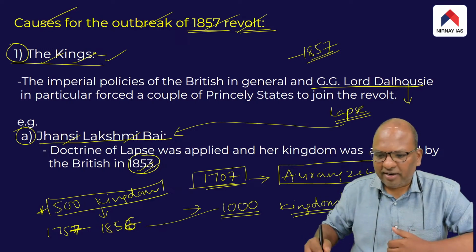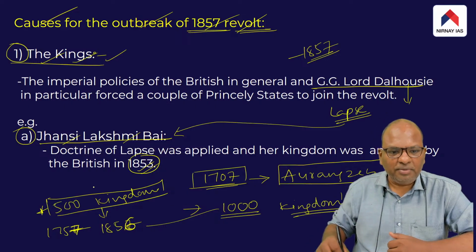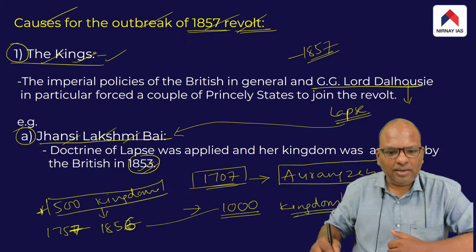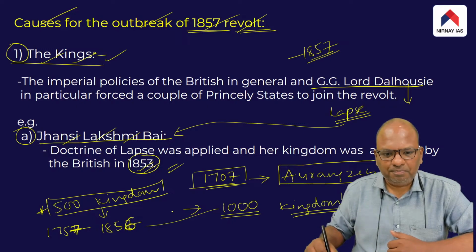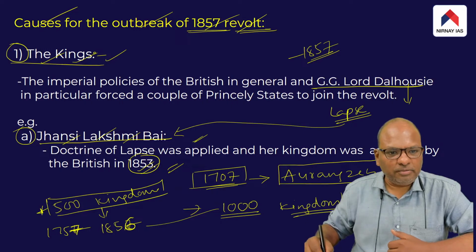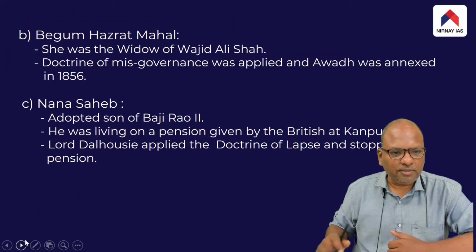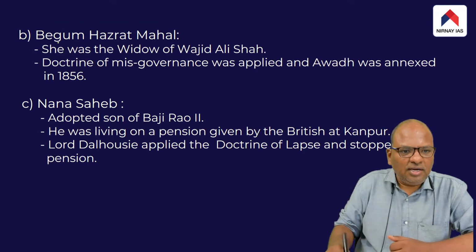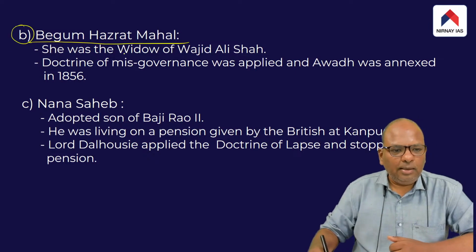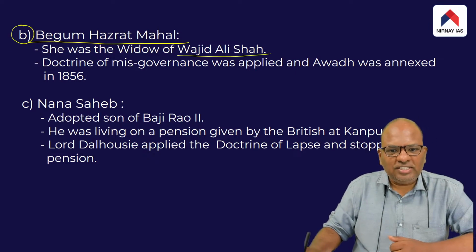She actively participated in the 1857 revolt because she was the aggrieved one. She was the one who lost her kingdom way back in 1853 itself. And therefore, when the sepoys revolted, immediately she came forward and actively participated in the 1857 revolt. And similarly, we have Begum Hazrat Mahal, who happened to be the widow of Wajid Ali Shah.